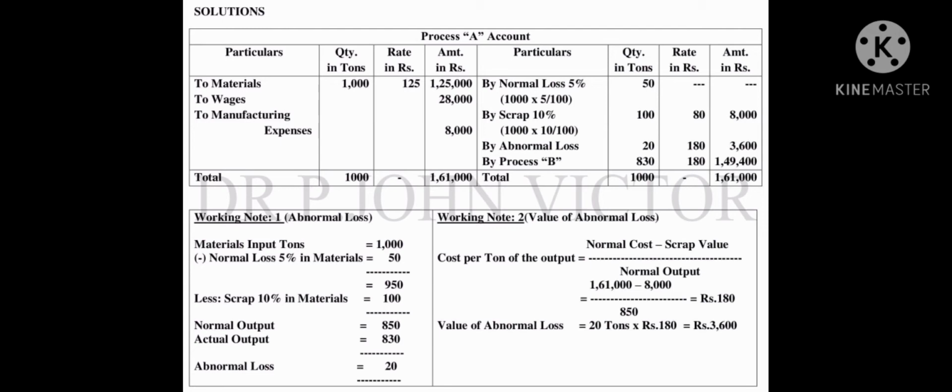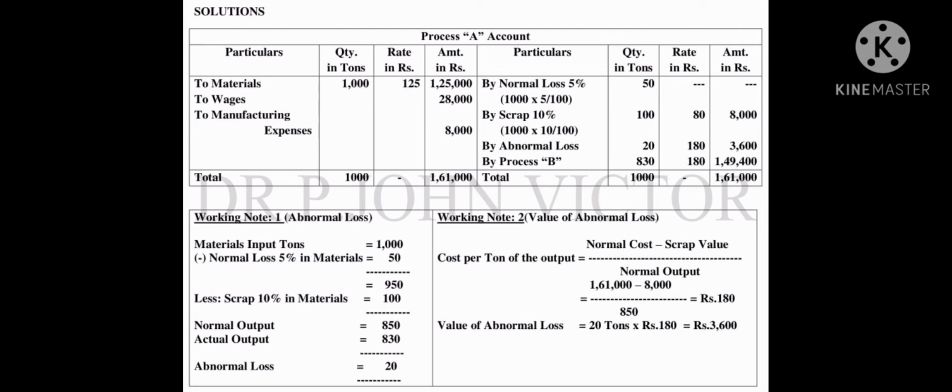See the particulars: the material is 1000 tons input, rate is 125 per ton, so 1,25,000 rupees. Likewise, wages given as rupees 28,000, manufacturing expenses given as rupees 8,000, and nothing more inside.